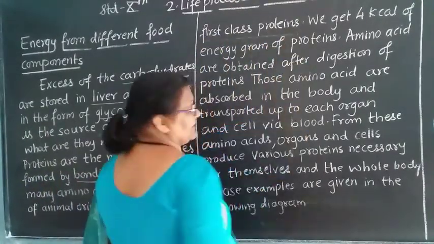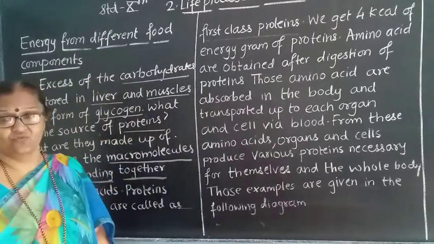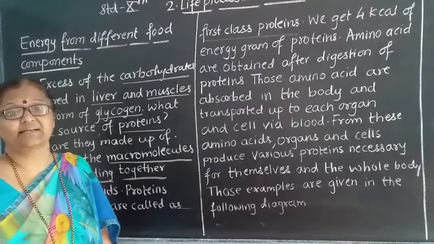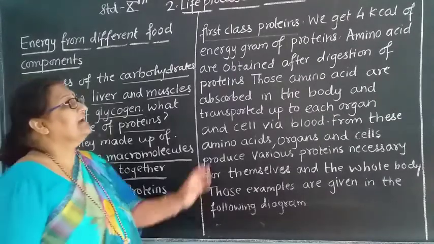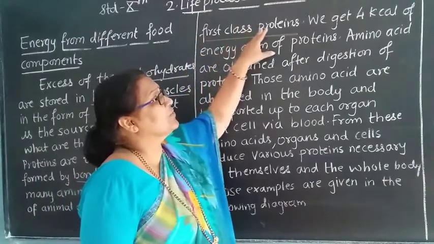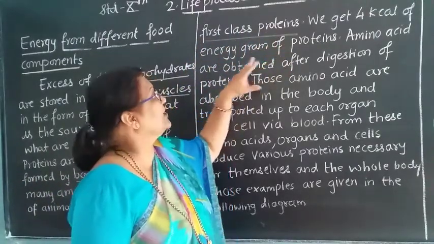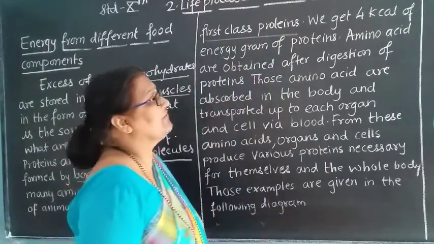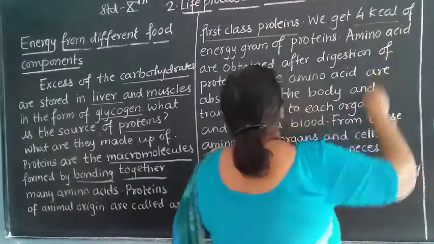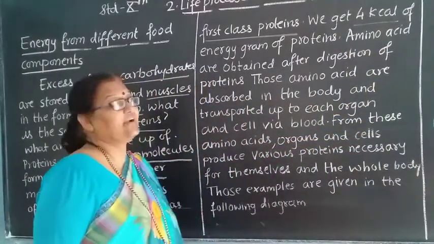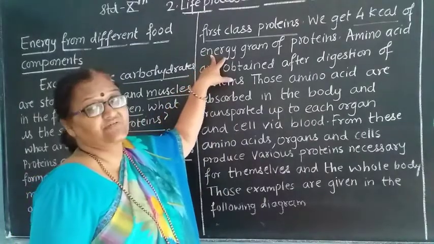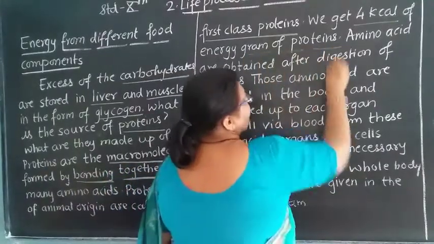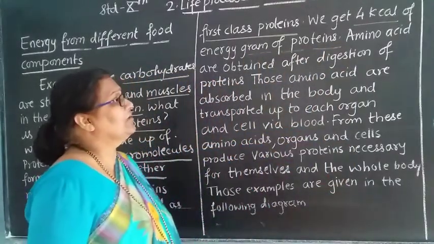So whenever we get proteins from animals, in the case of meat, mutton or flesh, they are the first class proteins. We get 4 kilocalories of energy per gram of protein. So what do we get here? 4 kilocalories of energy from each gram of the protein.